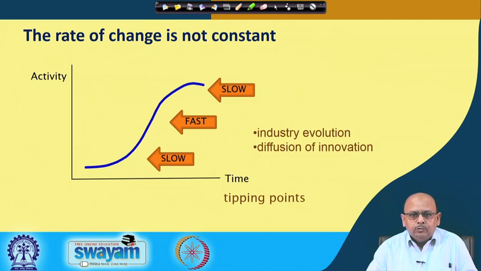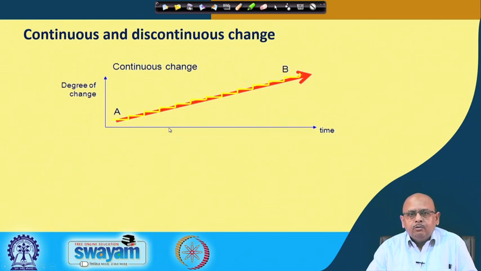The basic point that I want to make here is that it is not that you go only for incremental, slow changes, but sometimes you go for what you call discontinuous change, which is very fast, offering new products and services, and once you are stabilized, then again you go for a slow change. This concept basically gives rise to what we know as continuous and discontinuous change.